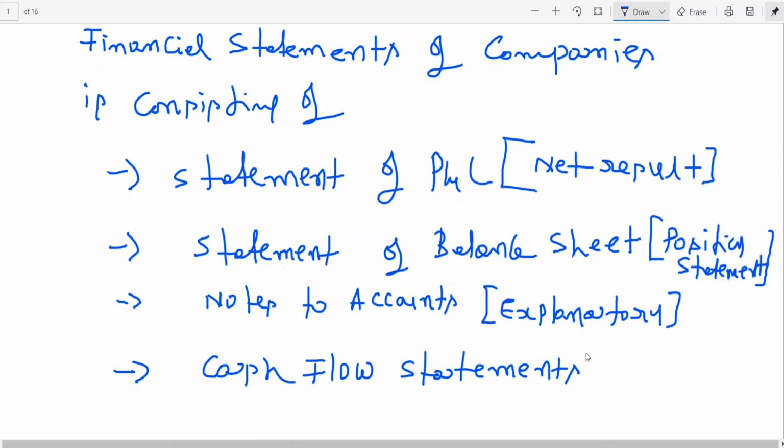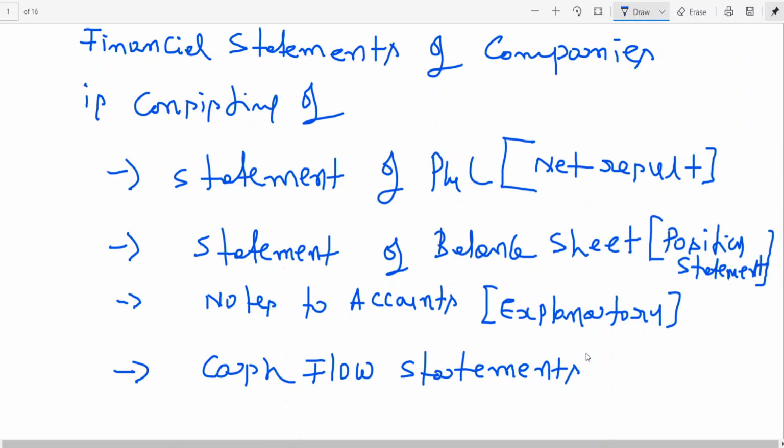Over a period of time, the main objective of the Companies Act is disclosure. There should be transparency. The whole idea is that whatever activities are taking place are to be disclosed in a proper manner.